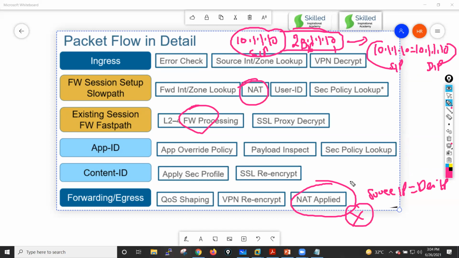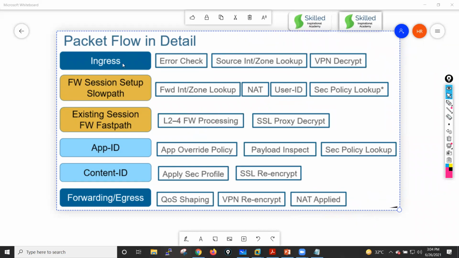Okay. So this is a detailed overview of your packet flow. Now let me go through the ingress checks, which checks it performs, and all these things, guys. Okay.